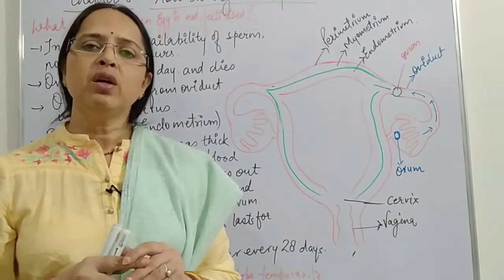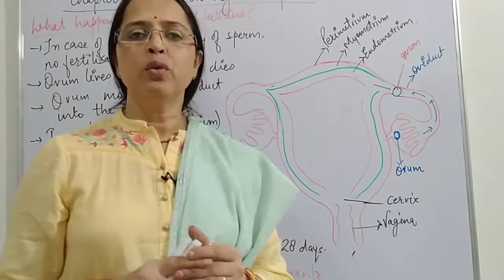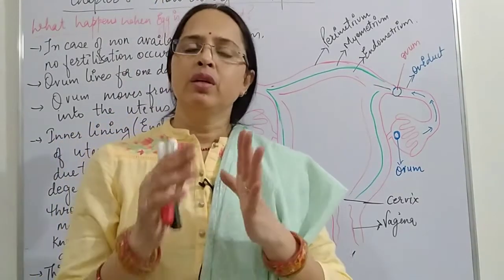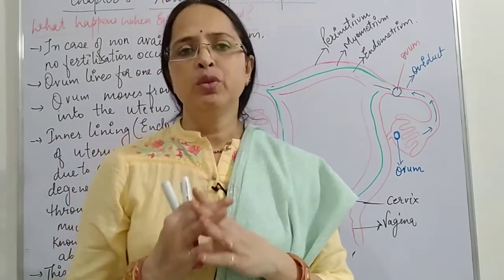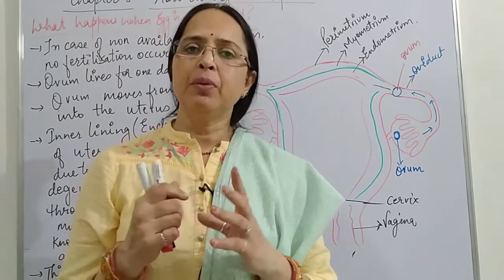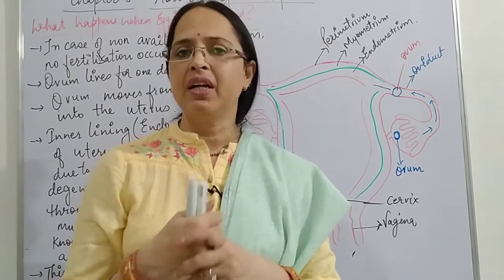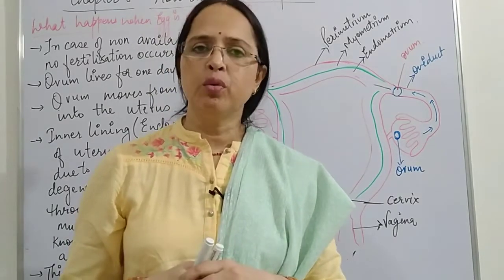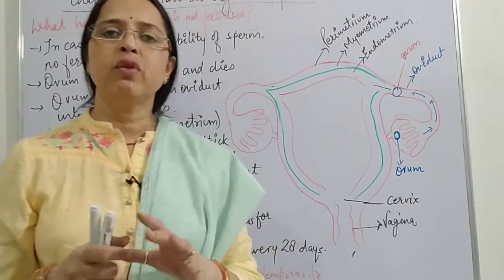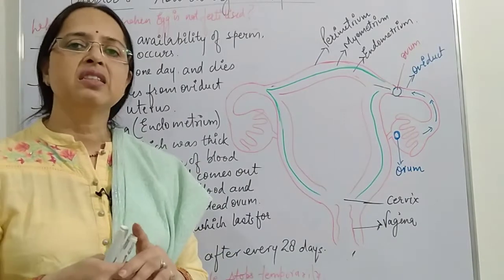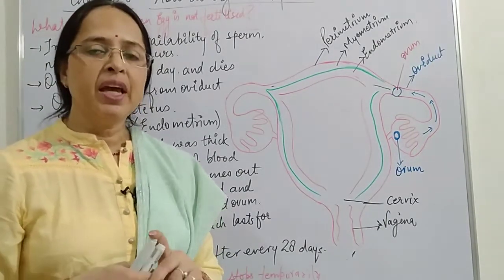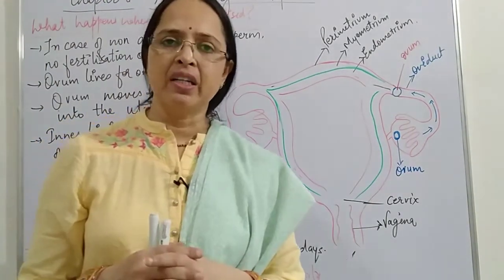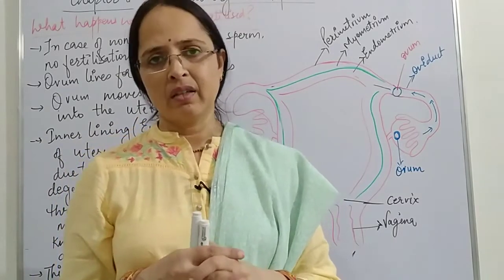When the ovum is released from the ovary, the inner wall of the uterus, that is the endometrium, prepares itself for implantation of the embryo. The ovum reaches the oviduct and waits for the sperm, because that is the site of fertilization. When no sperm is provided, no fertilization occurs.